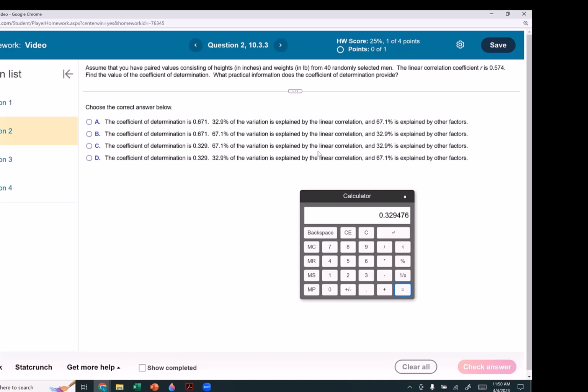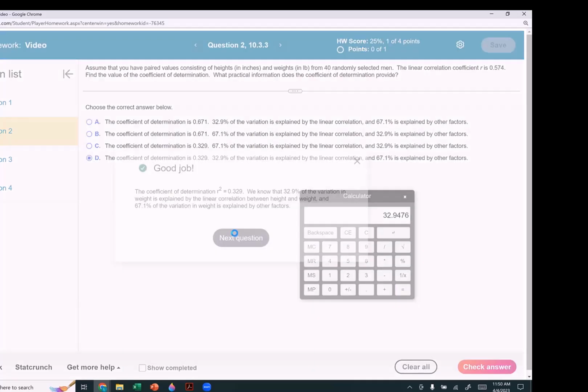67.1% of the variation is explained by the linear correlation, and 32.9% is explained by other factors. That's opposite. The coefficient of determination is what explains the linear correlation. I multiply by 100, and that is my percentage. 32.9% of the variation is explained by the linear correlation, and 67.1% is explained by other factors.